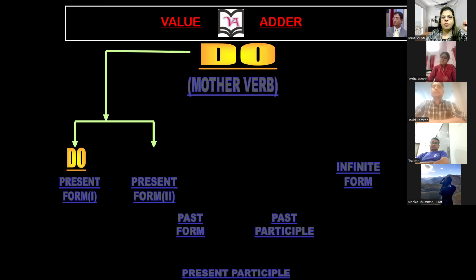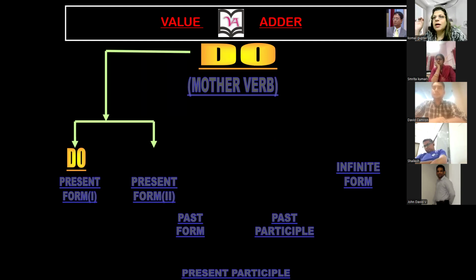So now the present form. Yes, John. I could not understand the verbs that end with S, O, X, CH. These are, look, for example, do. Do is a verb that ends with letter O. So that's how we make the present form 2, just by putting ES.